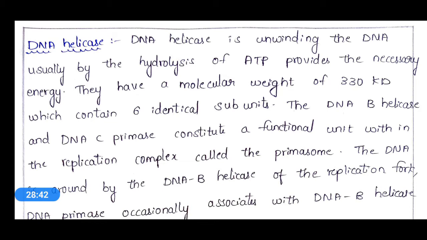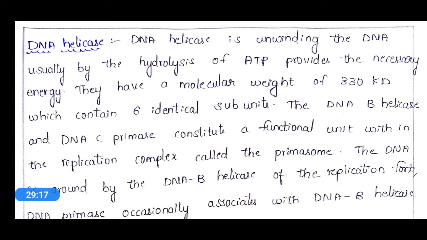Annealing of the double stranded DNA will occur, and after that particular double stranded DNA should be unwound from its helical structure. Okay, that means for the unwinding of the DNA, this DNA helicase is used. Unwinding means removal of this helical structure.